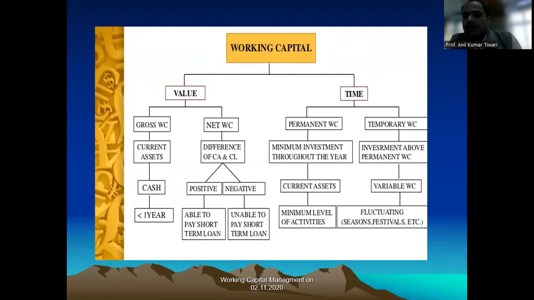Next we are going to discuss what are the different kinds of working capital. The working capital can be divided on the basis of two types. First, we can divide the working capital on the basis of value. On the basis of value, we can divide the working capital into two parts. The first part is known as the gross working capital, and the second one is known as the net working capital. The gross working capital means the total amount of current assets, which will convert into cash within a year. And whenever you deduct the current liabilities from the current assets, you will get the net working capital.